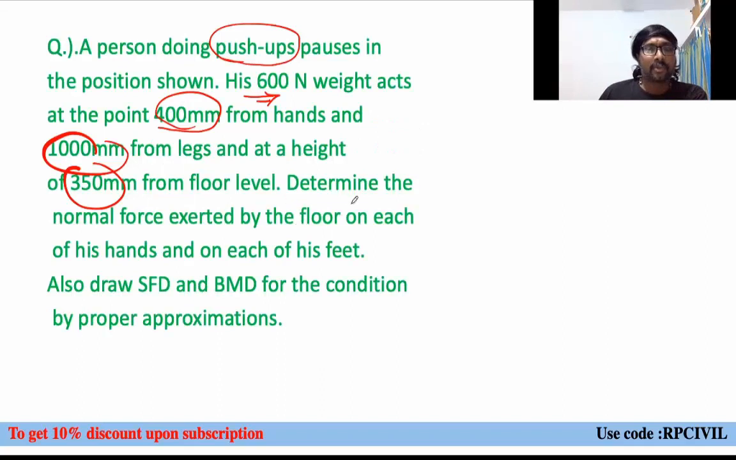Now, what are you asked to calculate? Determine the normal force exerted by the floor on each of his hands. On each hand, you have to be careful, and on each of his feet. Let us say H is the symbol for each hand and F is the symbol for each foot. Also draw SFD and BMD for the condition by proper approximation, by idealizing this condition. We'll see all those things one by one.